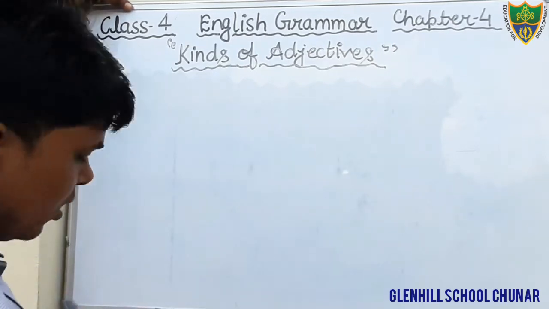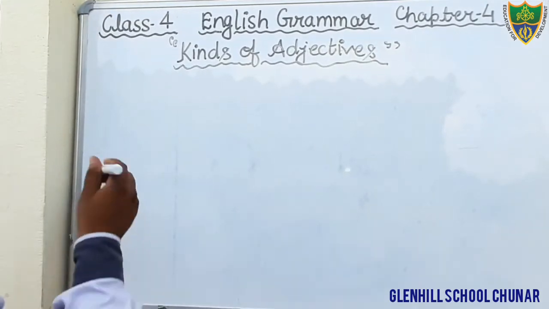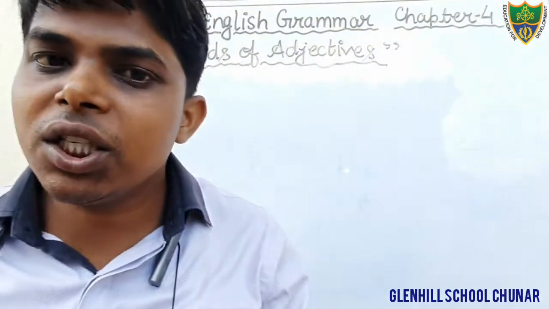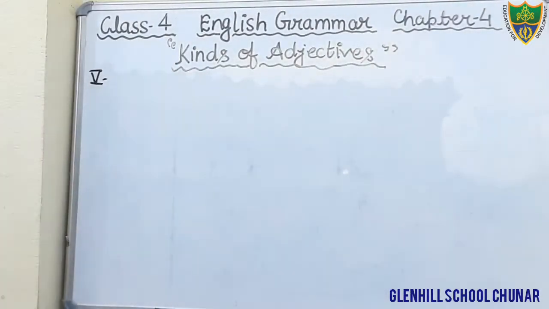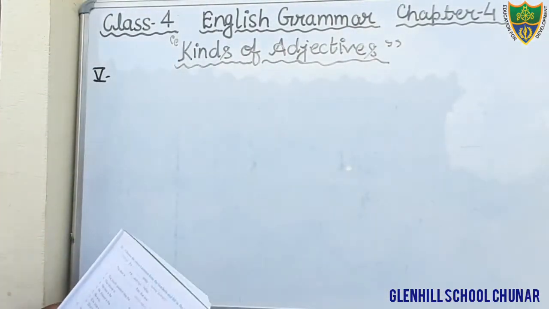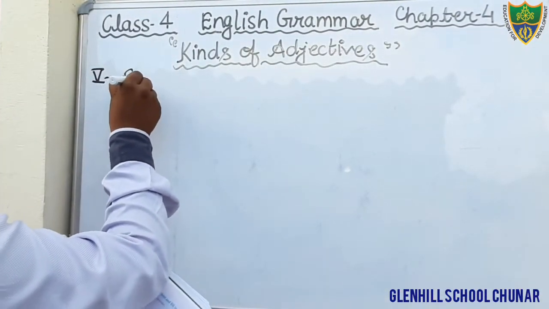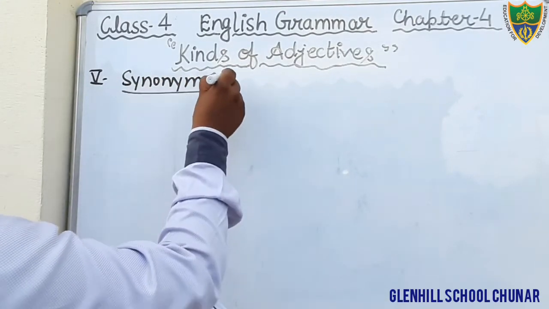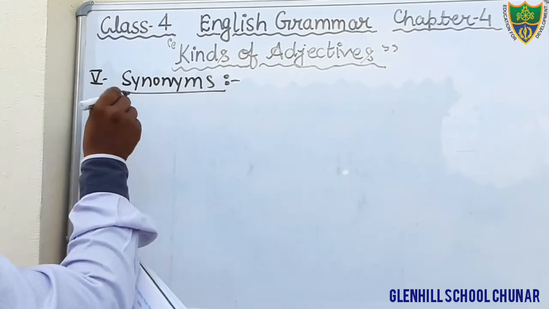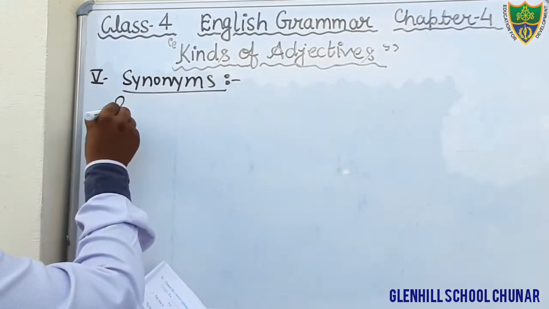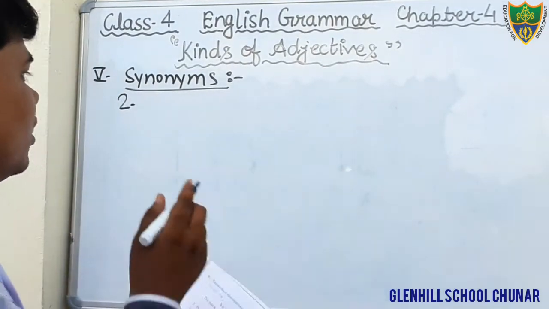Just see exercise number 5. In exercise number 5, we have to write the synonyms. Okay students, just see here. The first one is already done. In this exercise, what do we have to do? We have to fill in the synonyms. The first one is already completed, so we will start from the second question. In the second question, what is given?